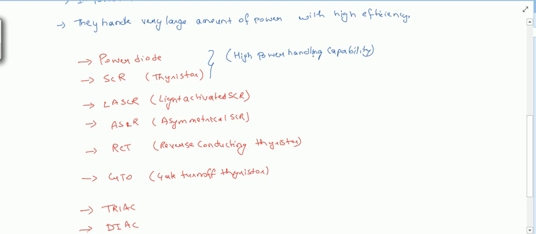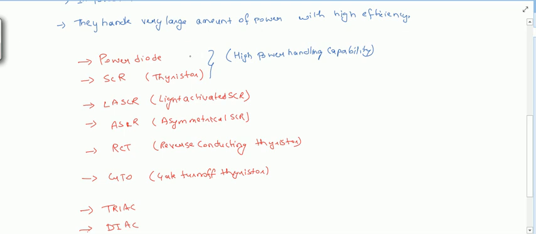I talked about two aspects of switches: high power handling capability, and switching speed. We cannot get both at the same time, as there is some limitation on switching speed.